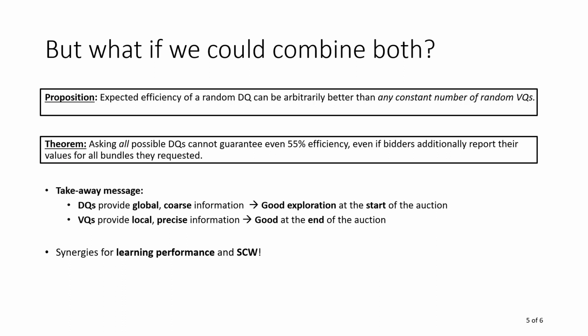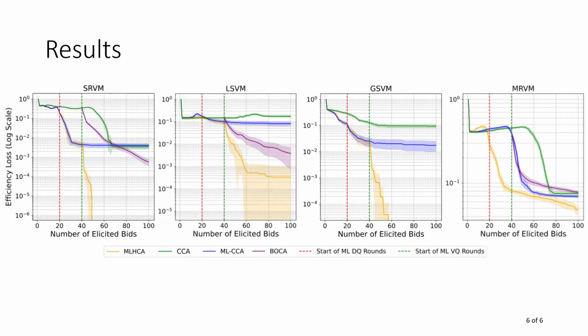But let's get to our social welfare results. Here for 4 different spectrum auction simulators, we have on the x-axis the number of queries and on the y-axis the efficiency loss. Here you can see that our method in yellow outperforms the other competitors. Here in green, we have the most established auction used in practice.